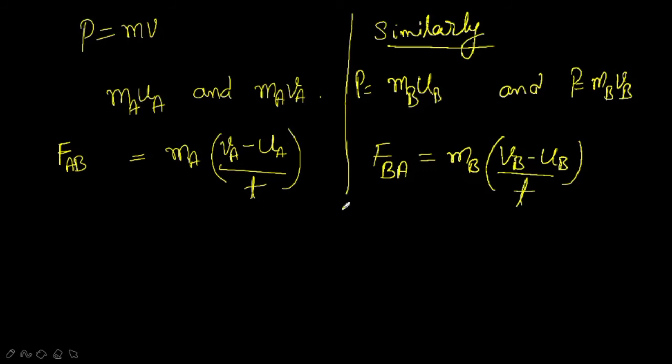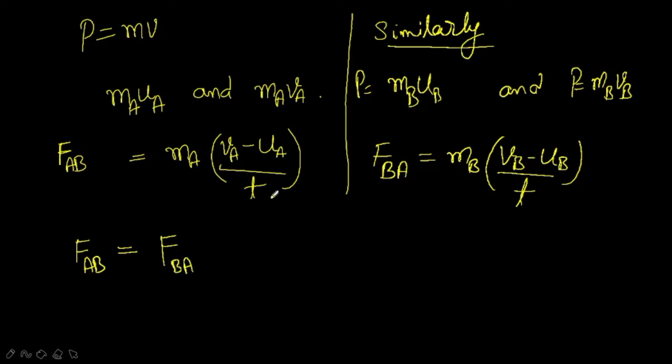For every action there is an equal and opposite reaction, equal in magnitude but opposite in direction. So now if we apply Newton's third law of motion to this topic, that is conservation of momentum, what do we get? The force exerted by ball A on ball B is equal to the force exerted by ball B on ball A.